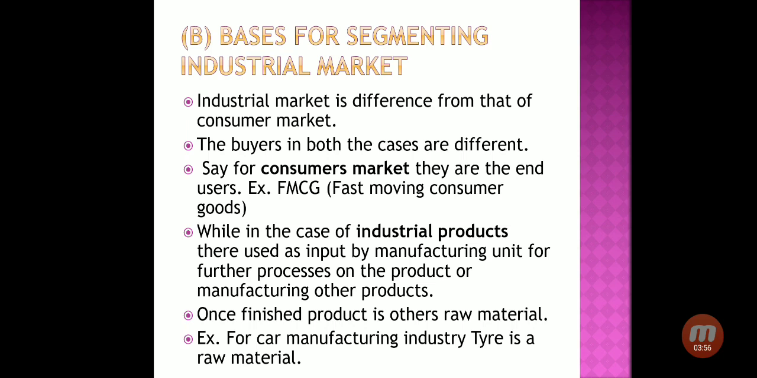While in the case of industrial products, they are used as input by a manufacturing unit for further processing of the product or for manufacturing other products. One's finished product is another's raw material. For example, the car manufacturing industry and the tire as a raw material, which we already discussed.